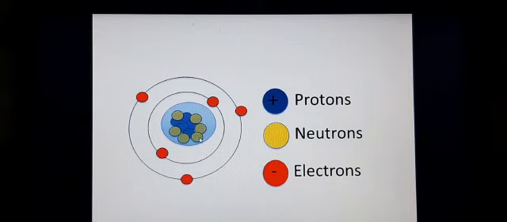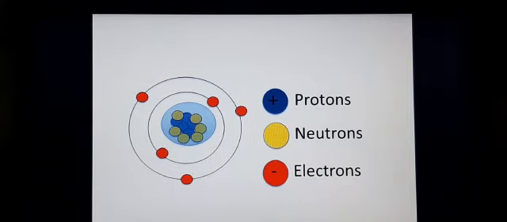Like this, each and every element has its own number of protons. And one more thing we have to remember: the number of protons present is always equal to the number of electrons. So the number of protons is always equal to the number of electrons, which is nothing but the atomic number of an element.